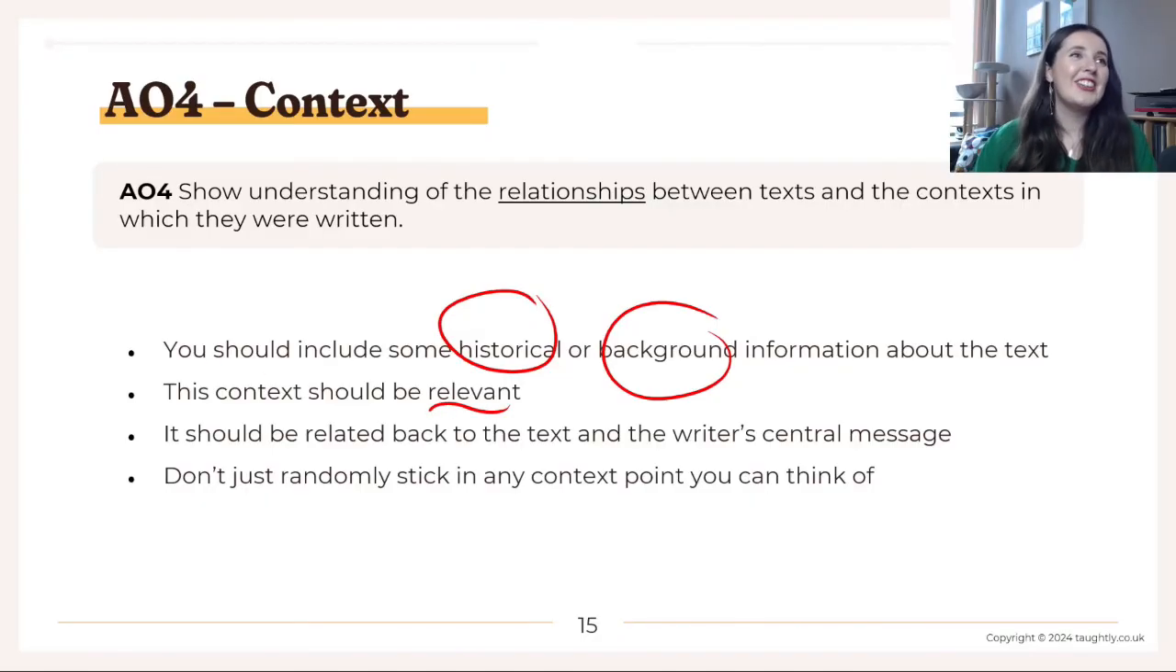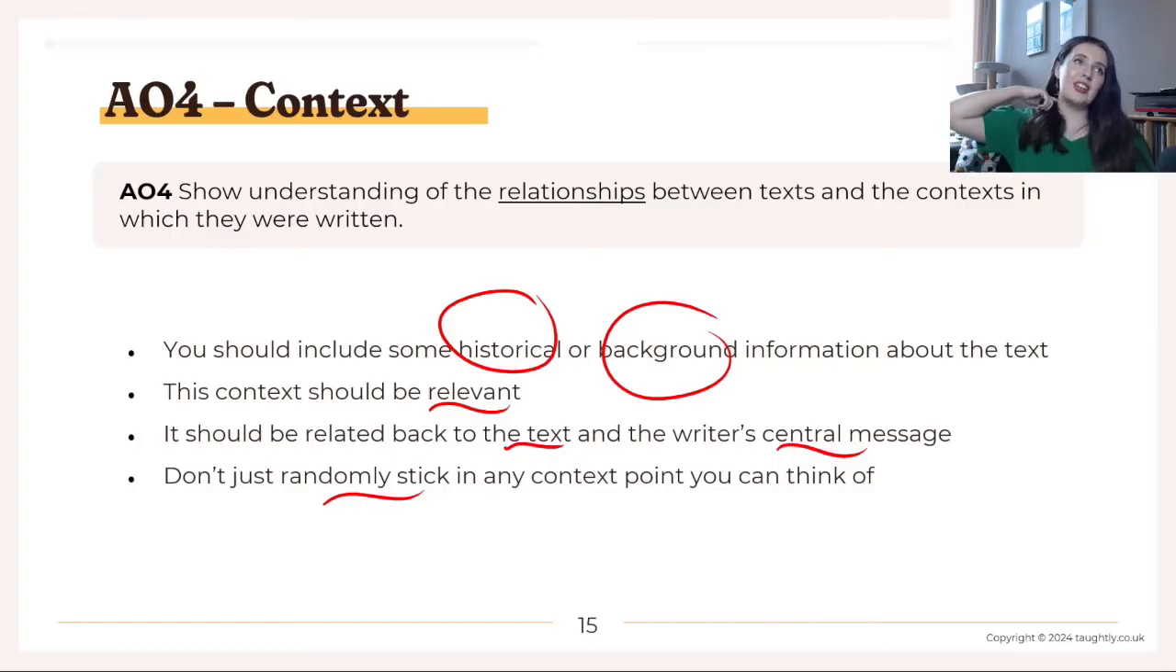So this essay that I wrote was all about traveling, so it wasn't really focused too much on the theme of gender, so I didn't include the point about Ihimaera's daughters because it didn't seem relevant. So don't just shove in context for the point of it. It should be relevant to the question and the argument that you're making. So it should always be related back to the text, your question, and the writer's central message. Don't just randomly stick in any point.